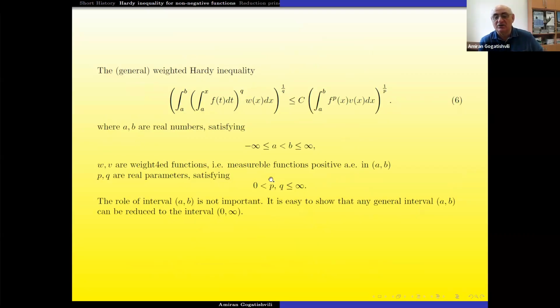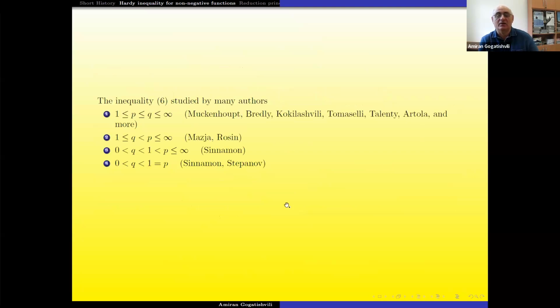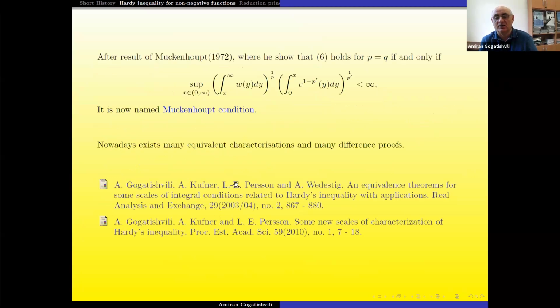But originally, historically, it is the following: when p is between 0 and 1, and p less than or equal to q, it is by these authors, but not the complete list of authors, of course, mostly Muckenhoupt, Bradley, Kokilashvili, Tomaselli, who already were before, but after Muckenhoupt's paper it became very popular. There is also Maz'ya and Rozin, when q is less than p, and Sinnamon and Stepanov, these cases, yes, historically.